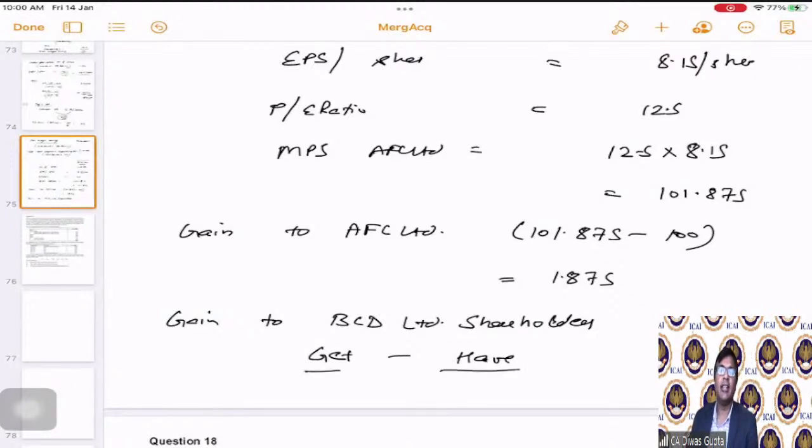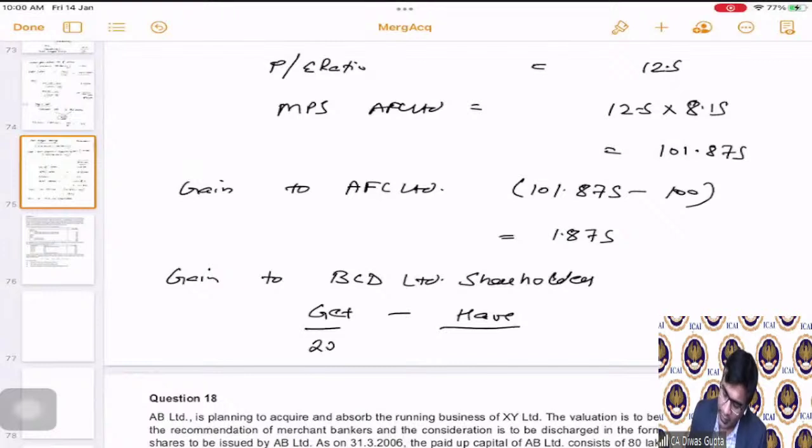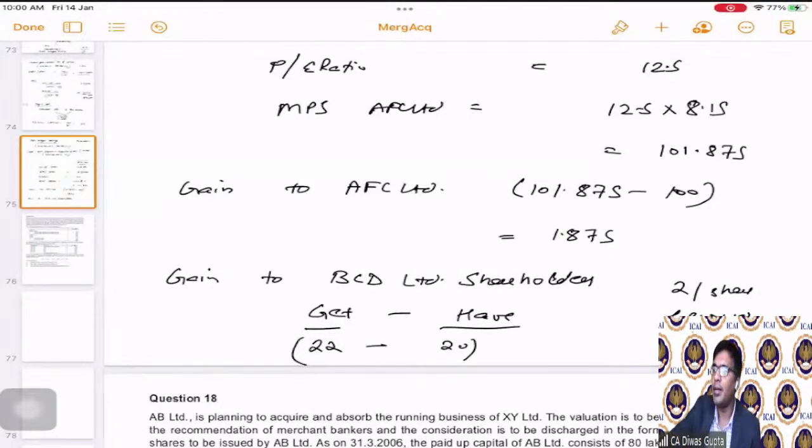It is very easy in case of cash payment, and very straightforward also. They are going to get 22 rupees. They already have a share price of 20 rupees. That means 2 per share of BCD Limited will be the gain to them. Simple.